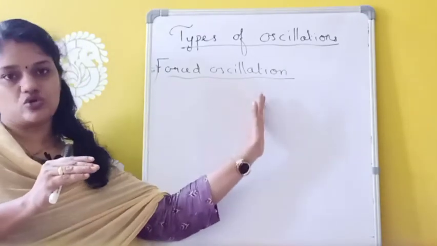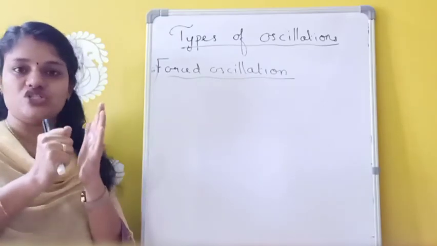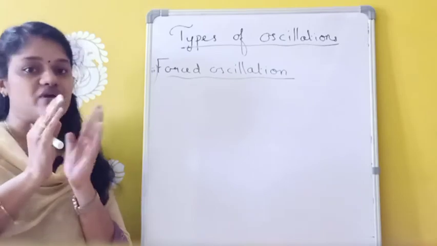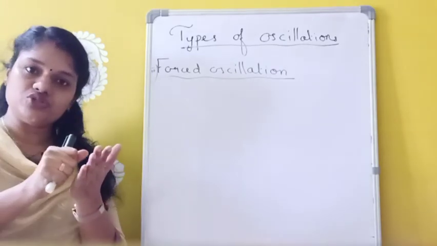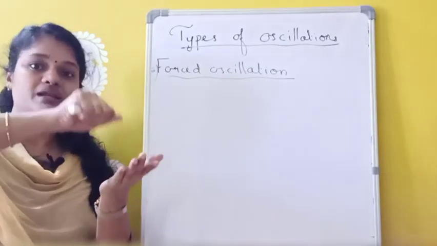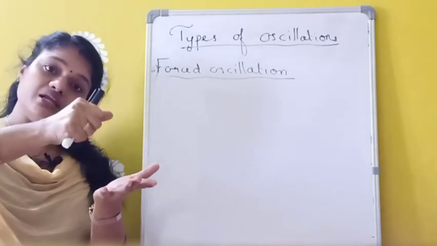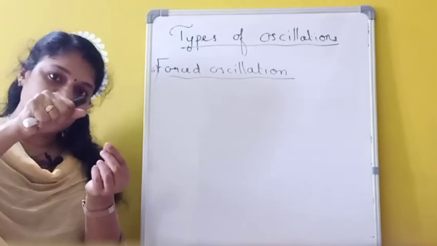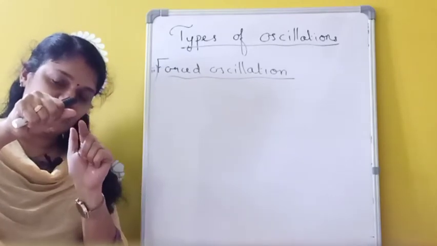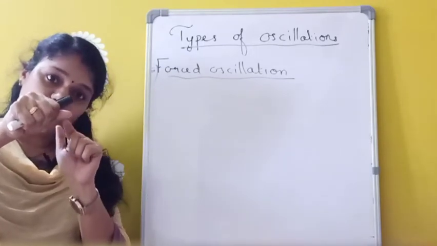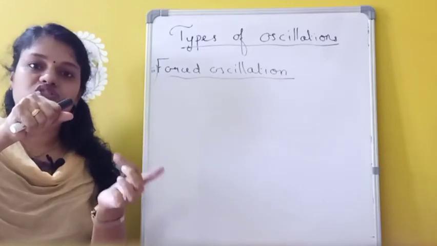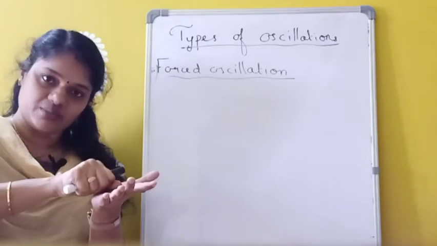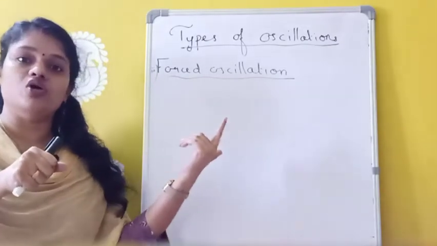For example, suppose we take a tuning fork and strike it with a hammer; the tuning fork will vibrate. Then we place this vibrating tuning fork on top of a tabla. The tabla also will vibrate. That means it is a forced oscillation, because the tabla is vibrating due to the frequency of vibration of the tuning fork.